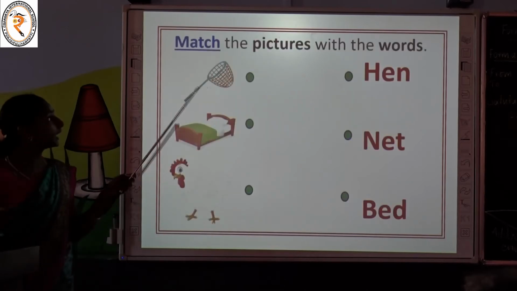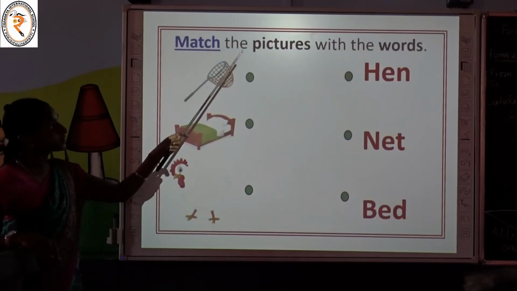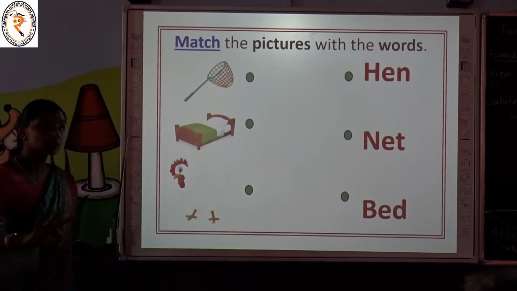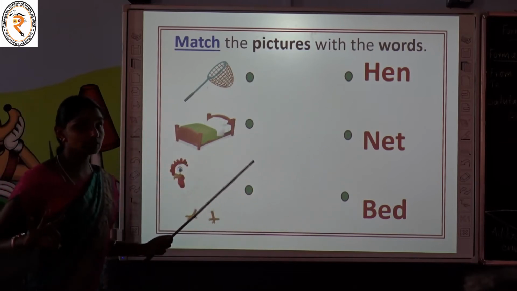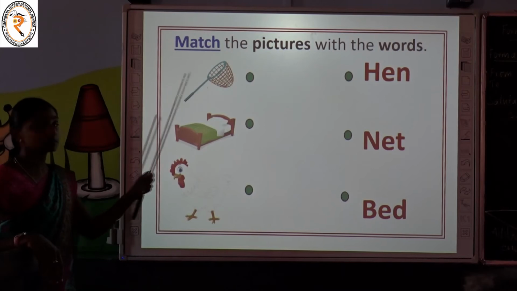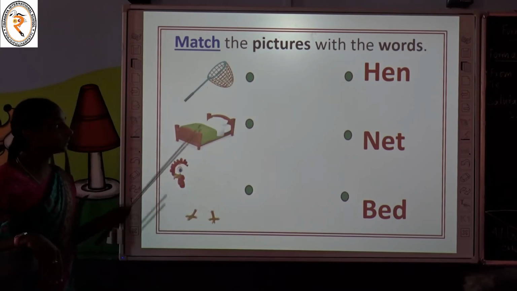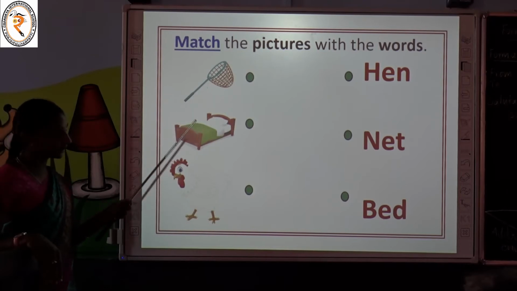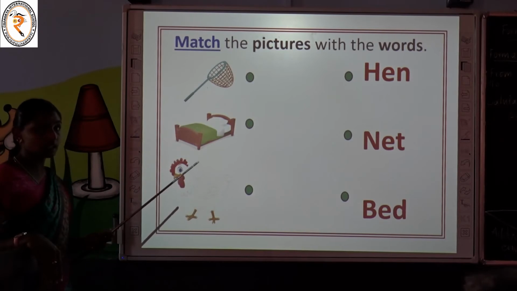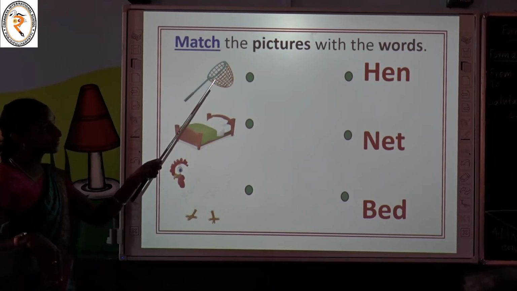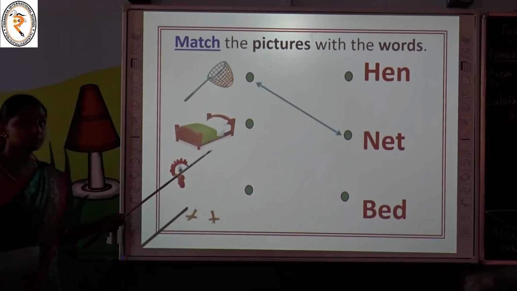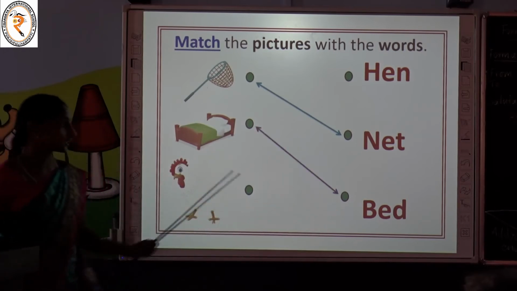Yes, come on. Now the activity is to match the pictures with the words. Yes children, look here. On the left side you have three pictures, on the right side you have three words. You have to match the pictures with the correct word. Are you ready children? Before that, please tell me what it is. Net. This is bed. This is hen. Can you match it with the correct word? Where is the word net, children? Yes, here it is. Where is the word bed? Can you see? Yes, here it is.